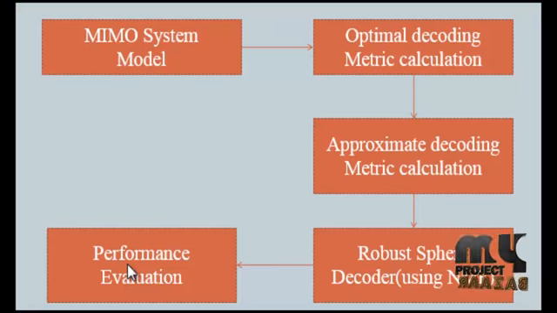In performance evaluation, we derive the analytical upper bounds on the pairwise code word error rate and symbol error rate performance of the optimum ML metric as well as the robust sphere decoder. The computational complexity of the brute force search is severely limited by the number of searches required. Simulation results show that our proposed decoder has less symbol error rate and computational complexity.